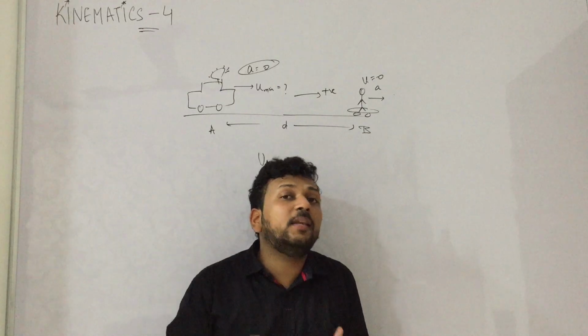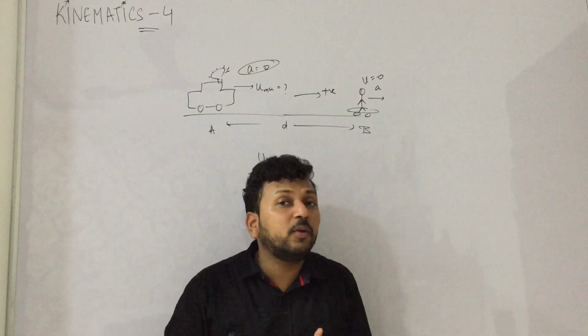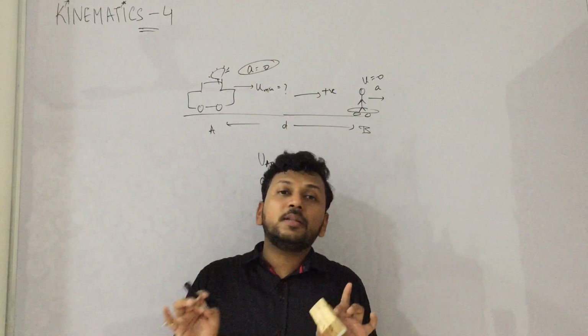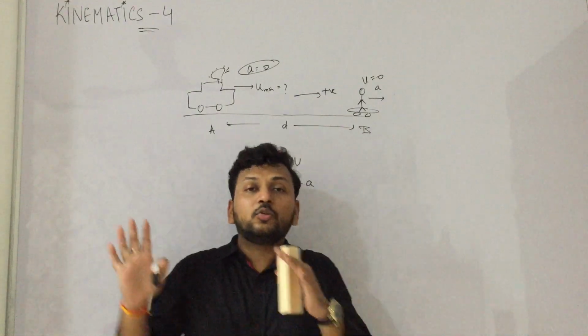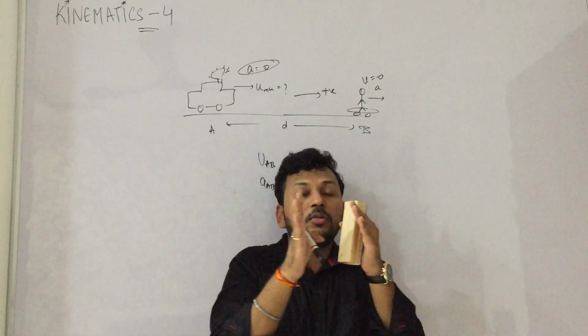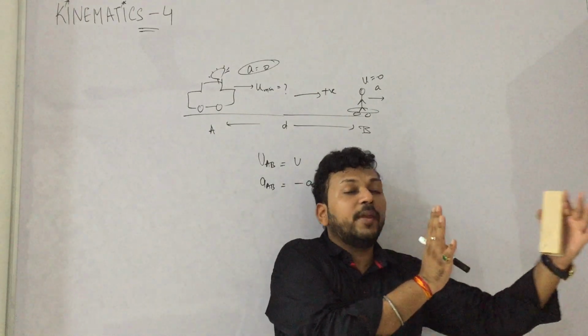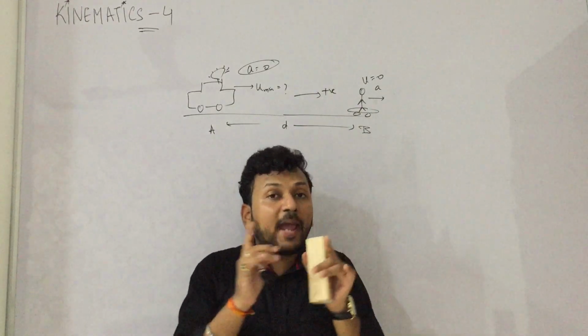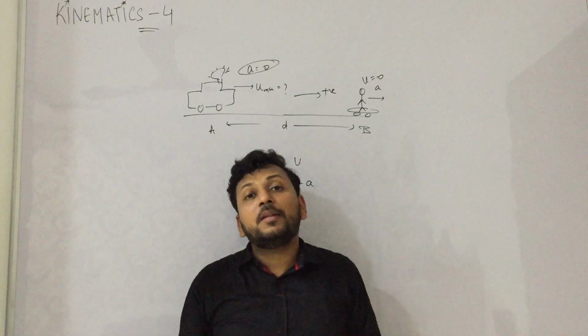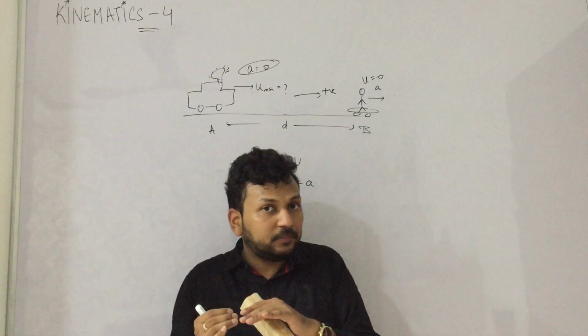Once the thief reaches the speed of u, and if police is not able to catch it, the thief will go away. So they are coming close, and once the thief reaches the speed of u, then they will go away. So police has to catch the thief before that.